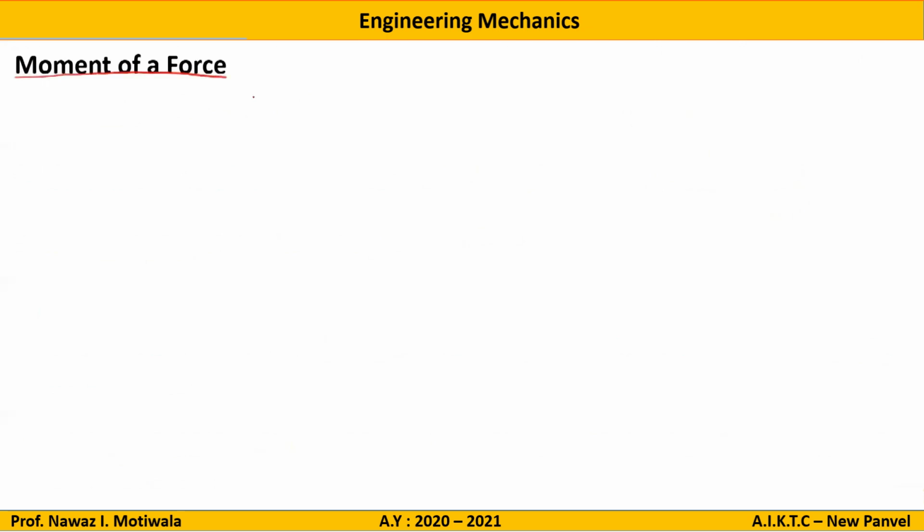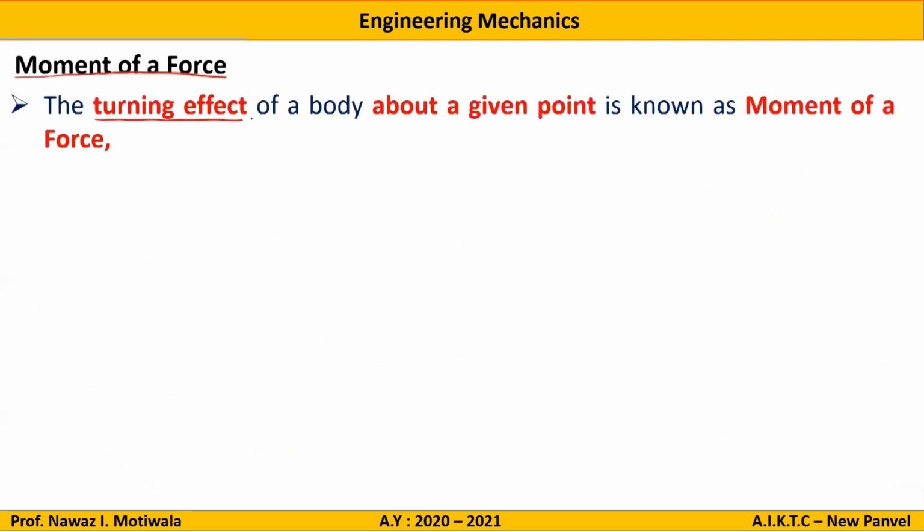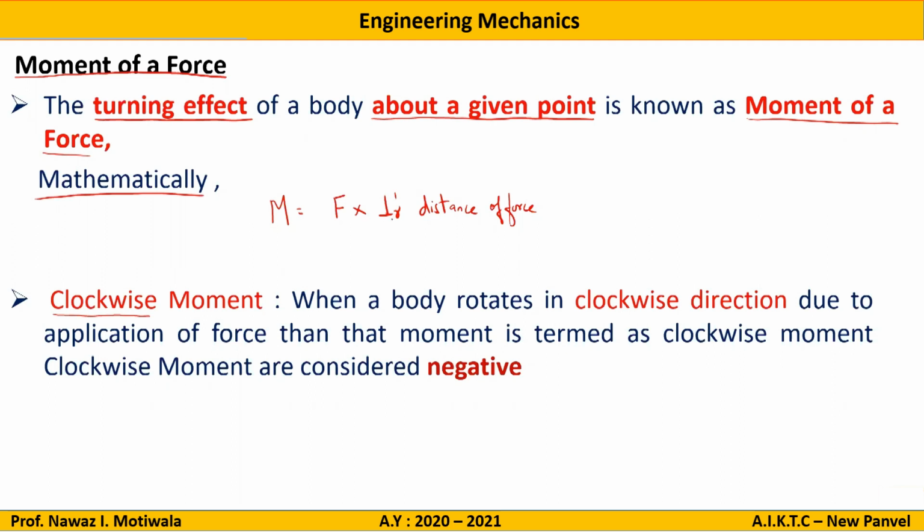What do you mean by a moment of a force? Basically, moment is the turning effect of a body about a given point and is known as the moment of a force. Mathematically, the moment about a point is equal to force multiplied by the perpendicular distance of the force from that point. So the important word is that it should be a perpendicular distance.